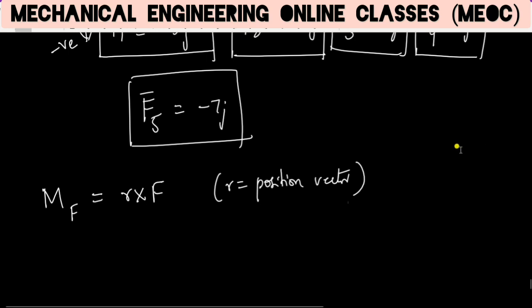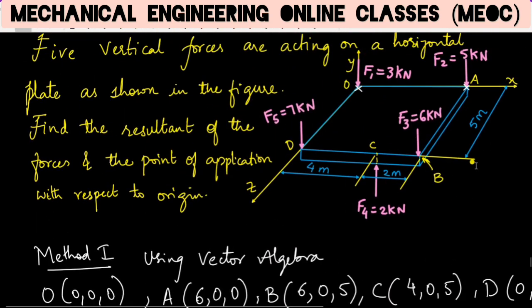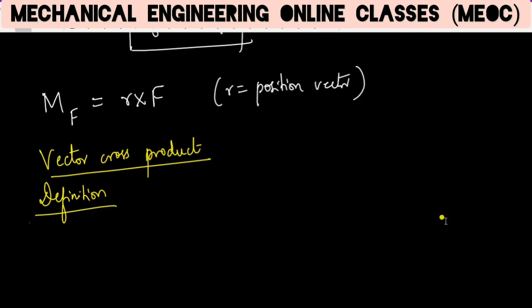Now we have to find the position vectors of all these points O, A, B, C and D. So let us see why the vector cross product is used. Before that we have to see what the vector cross product is.